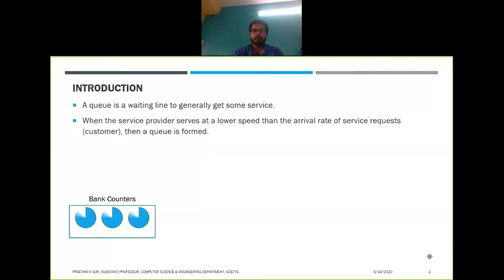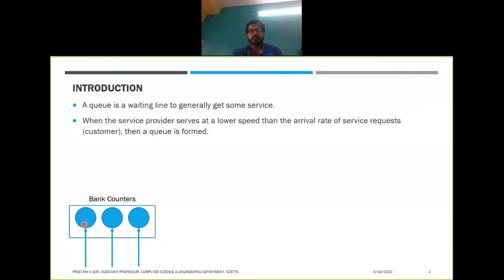There are many more queues. Queuing theory is actually a very vast topic indeed. So what we will have is bank counters, right? Whenever you go into a bank, you can find that there are different counters, and all of them are providing you different services. At some counter it is depositing money, at some counter it is opening the account, at some counters they are printing the passbooks, right?